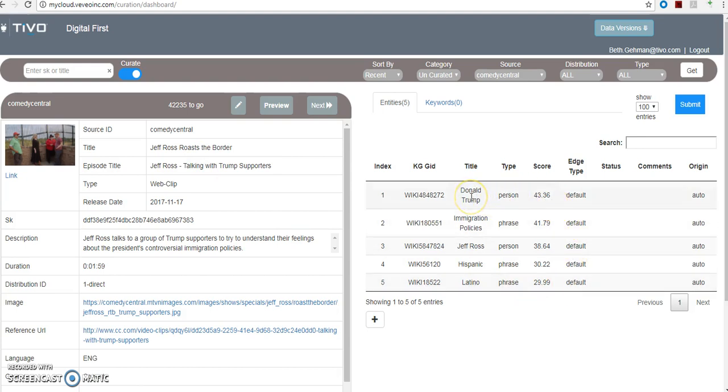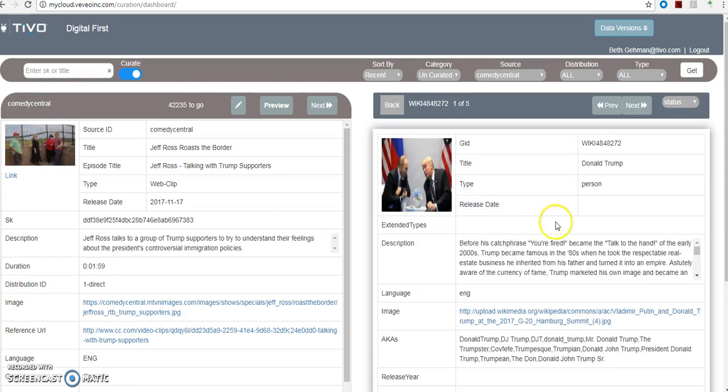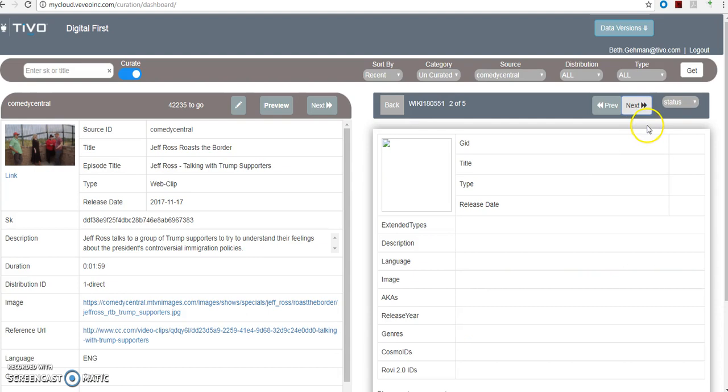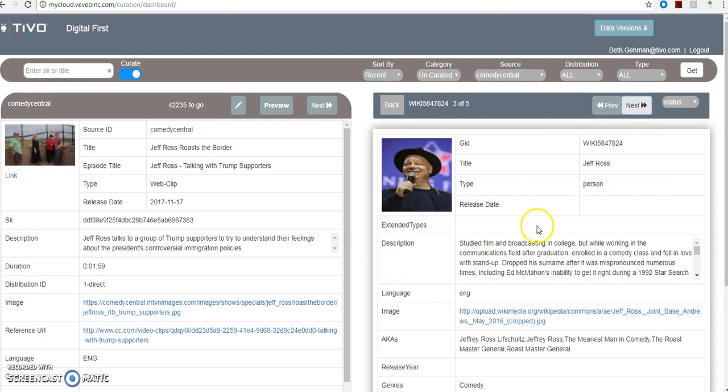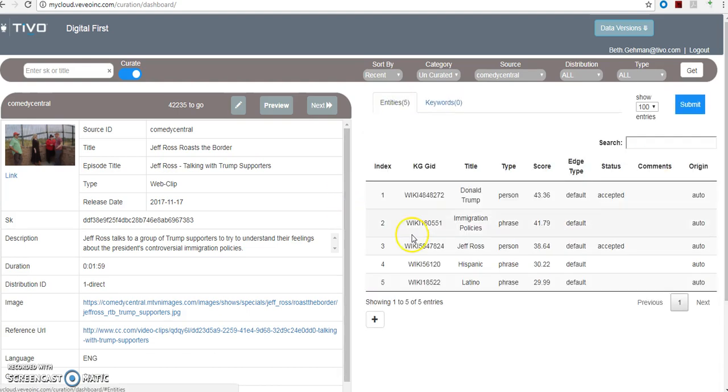So I'm going to single click on Donald Trump, and we can go ahead and accept that entity. The next one was, I forget what it was, immigration policies. So we can skip right over that because we said no. And then there's one for Jeff Ross, which we did say that we were going to accept. So you click accept, and we can go back because those were the only 2 that we felt were good entities here.